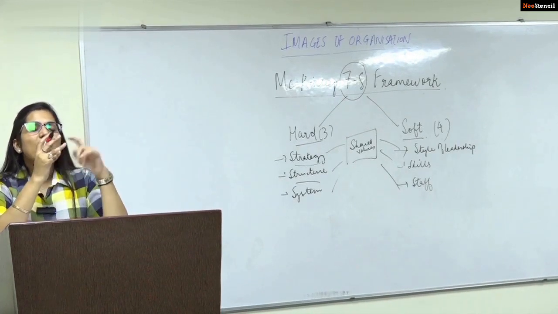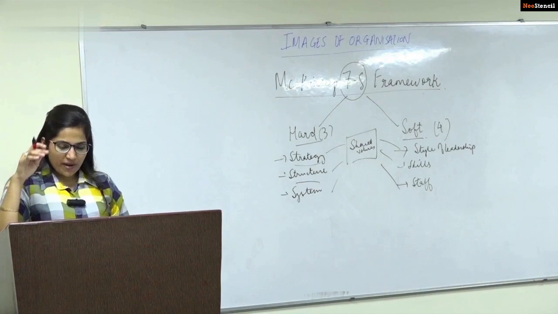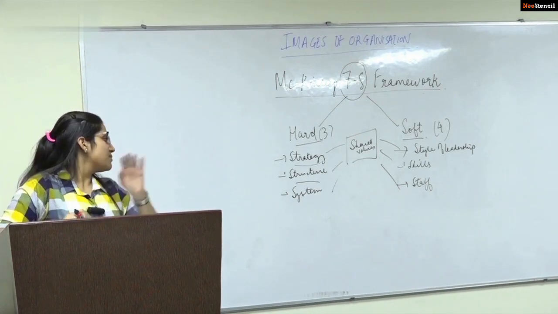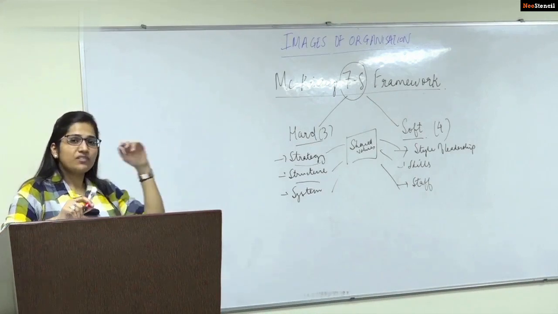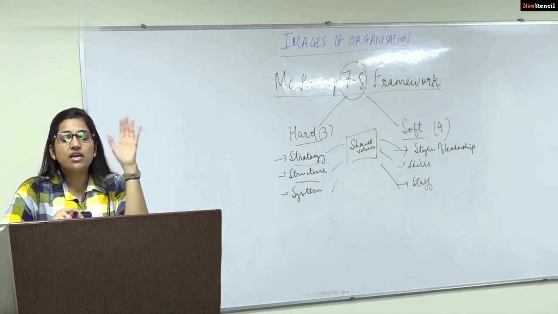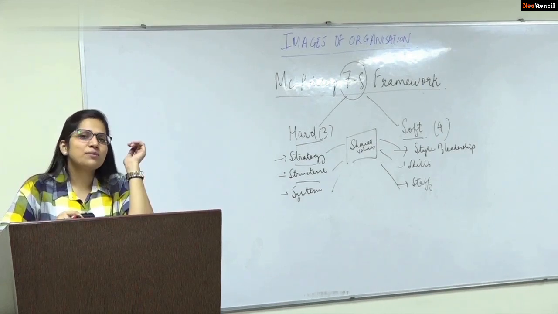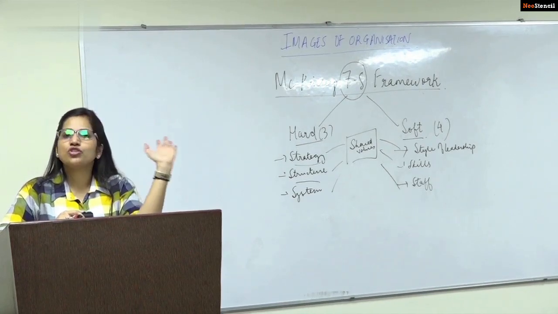Then secondly, another aspect which we shall see here is the strategy, structure and system. This is the visible part, as I've said. Now, how is it related to the invisible part? The invisible part corresponds to the human element.